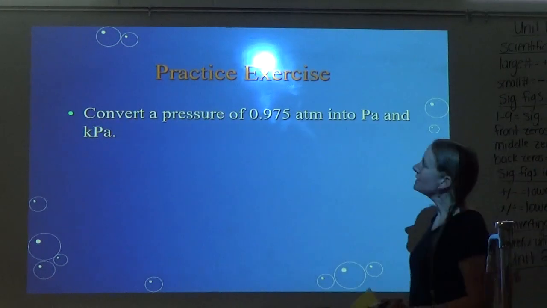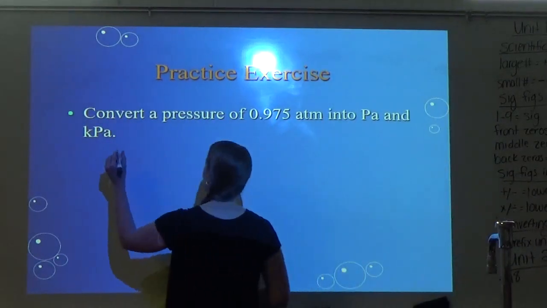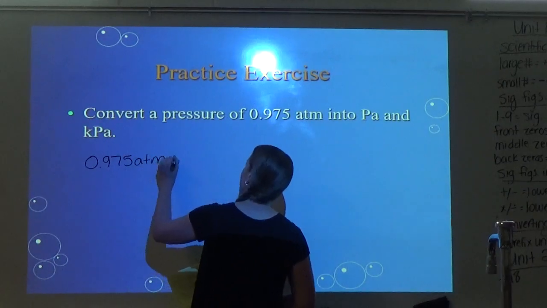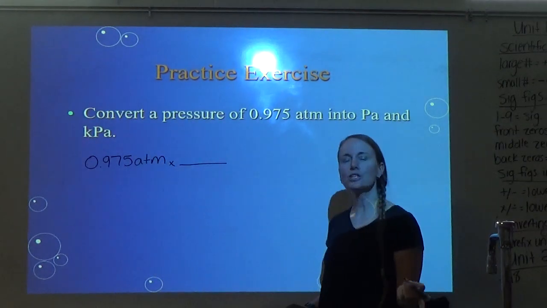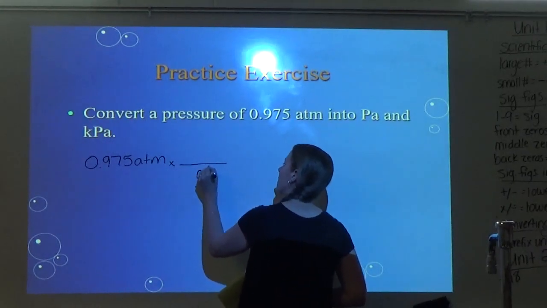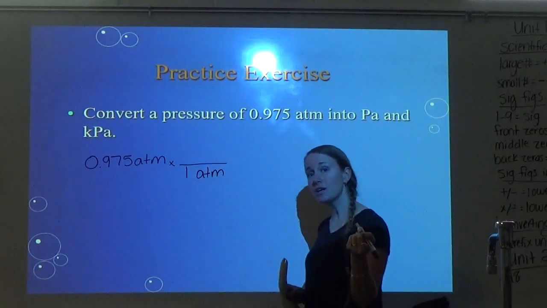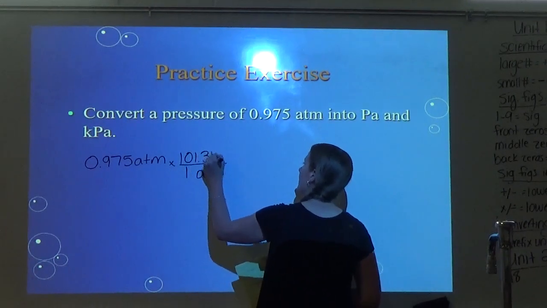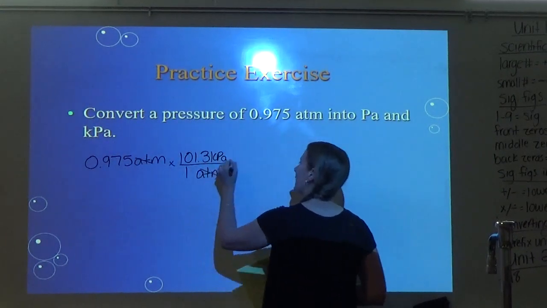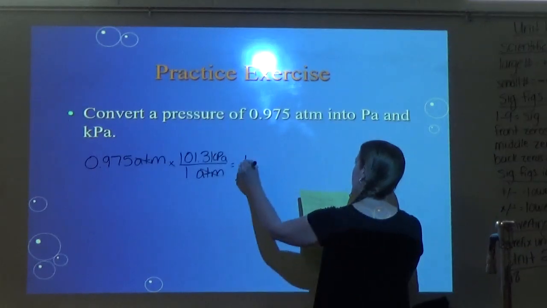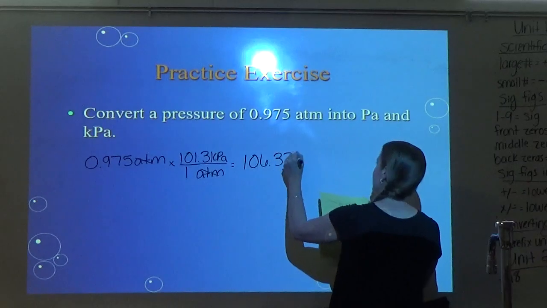All right, so it says convert a pressure of 0.975 atm to Pa and kPa. I'm going to go to kPa first because that's in our conversion factor. So I know atm has to go on bottom and it's 1, that just comes from that conversion factor a few slides ago, and I know that equals 101.3 kPa. So my atm canceled, so I multiply, and for this, I got 98.77 kPa.